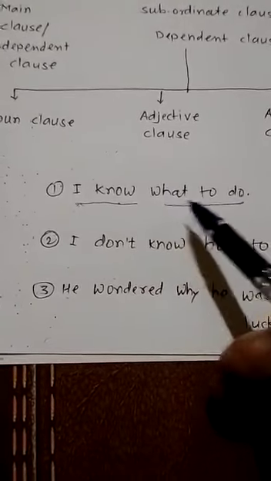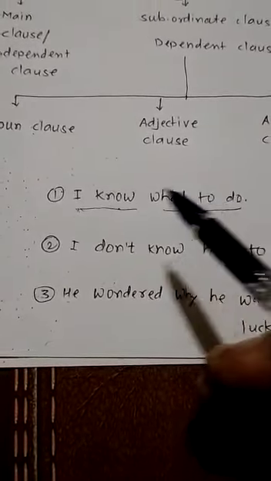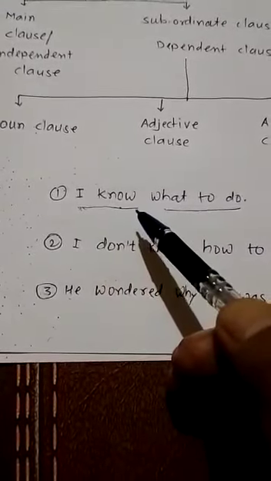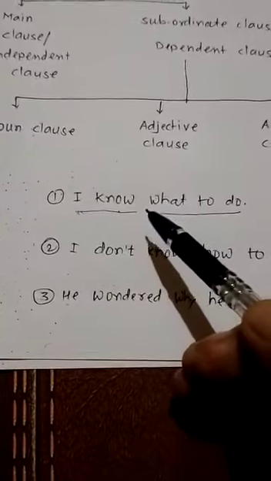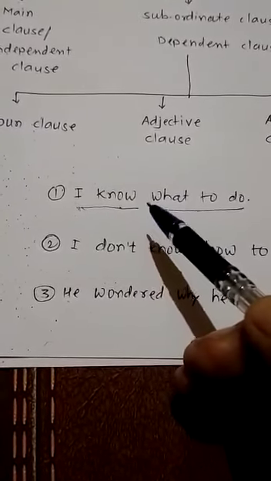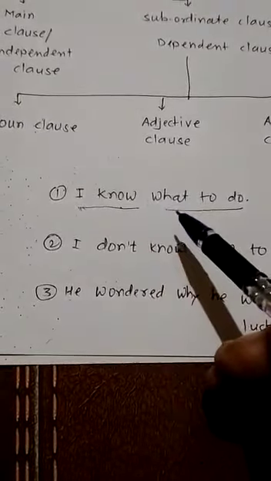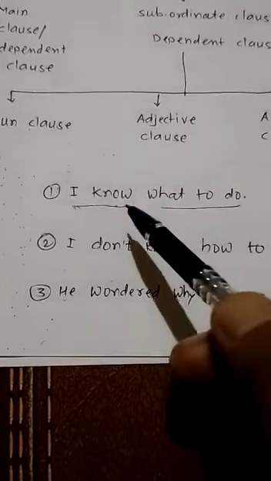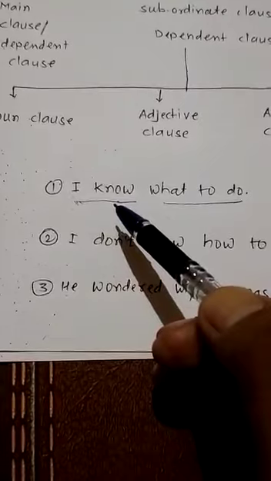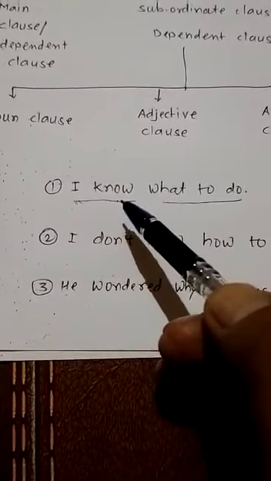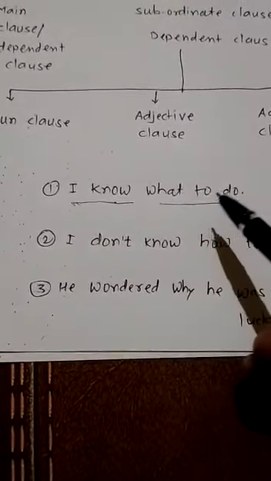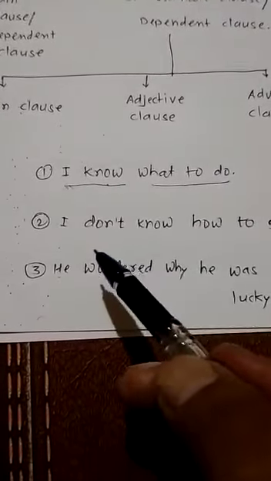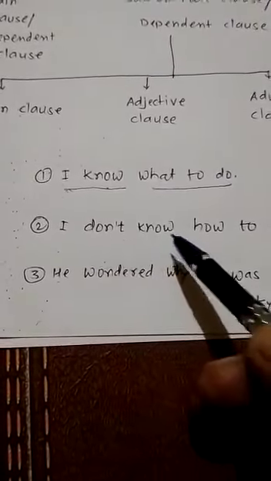That's why "what to do" depends on the main clause for the completion of its meaning. But "I know" is giving complete information. Meaning is not incomplete here, but in "what to do" the meaning is incomplete. That's why here "I know" is the main clause, which means independent clause, and "what to do" is the subordinate, which means dependent clause.